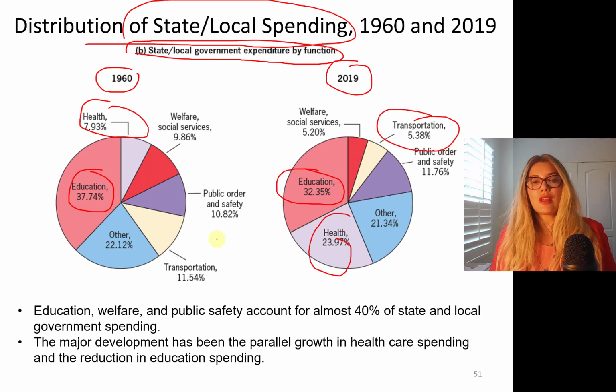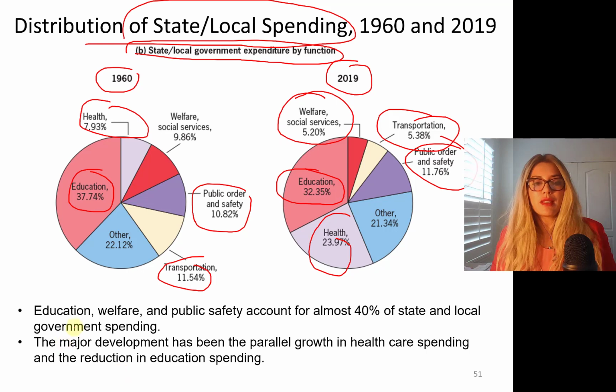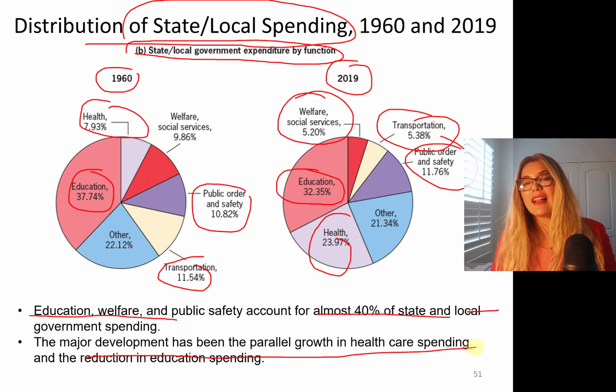So you have transportation shrinking. That's not good, because that means crumbling infrastructure. Public order and safety is about the same. Welfare and social services at the state and local level has been shrinking, replaced by the federal government. So education, welfare, and public safety account for almost 40% of state and local government spending. The major development has been the parallel growth of healthcare spending and reduction in education. Education has gone down, and unfortunately health has gone up.